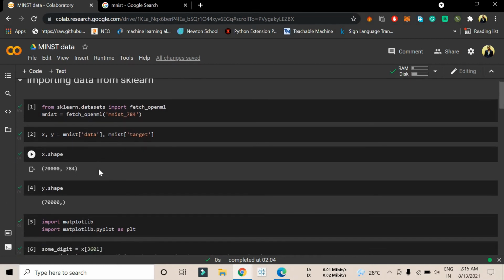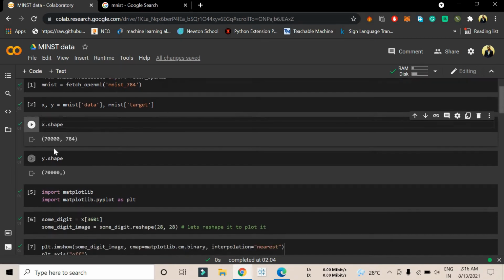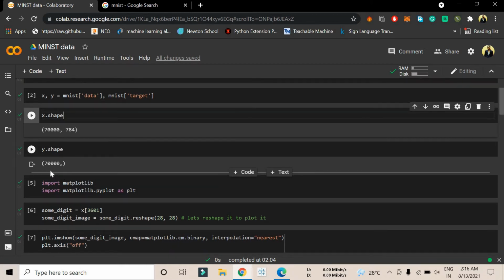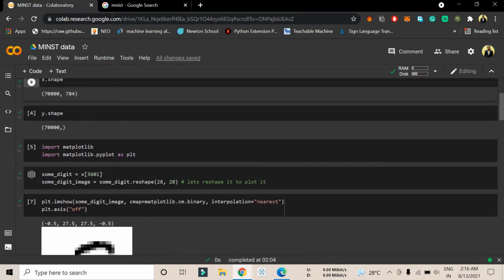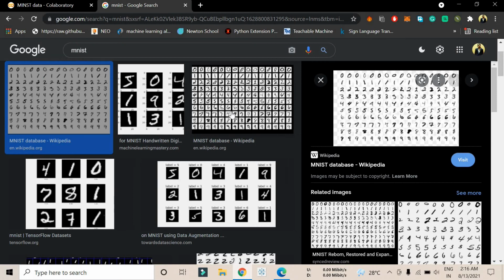As I have mentioned, this dataset is already divided into data and target, so you don't need to divide it yourself. You just directly import it and split it into data and target. If you look at X.shape, there are already 70,000 samples and the number of columns is 784. And y.shape, y is the target here, so there are 70,000 labels.